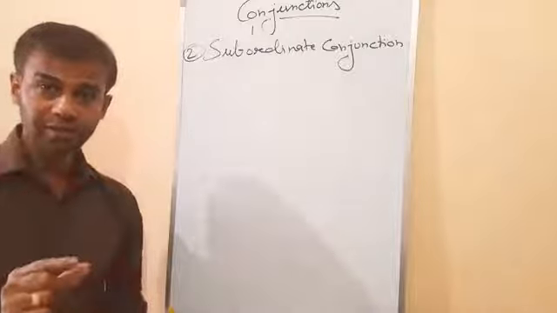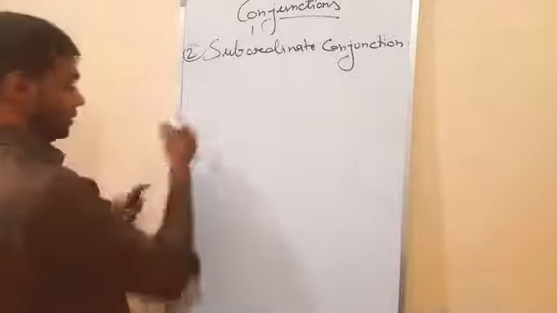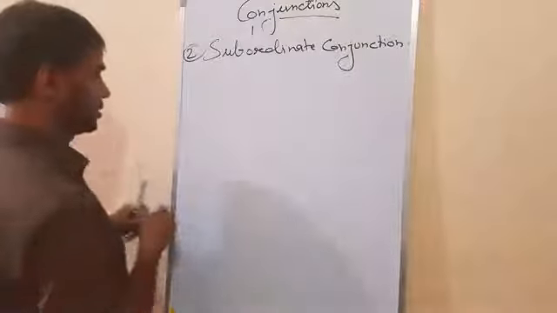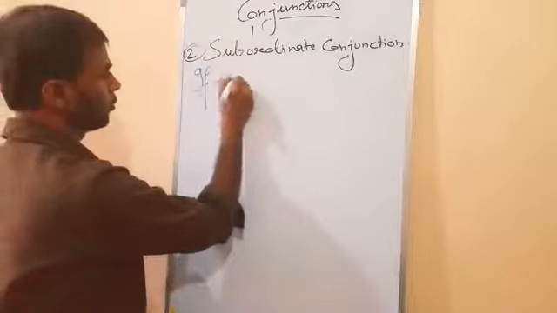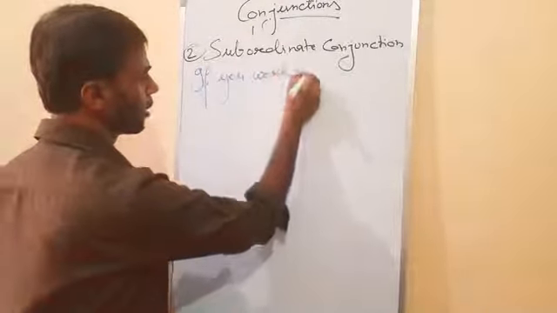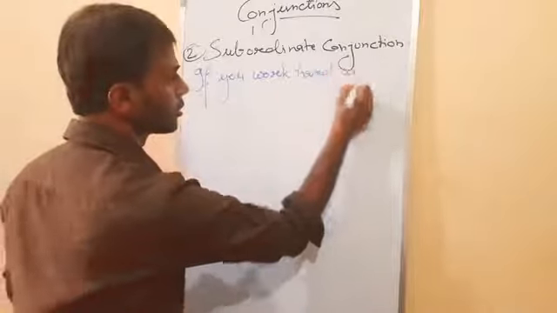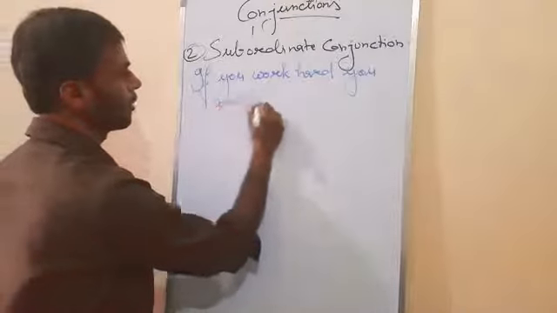One example I am writing here: if you work hard, you will succeed.